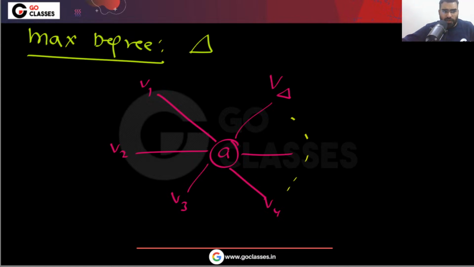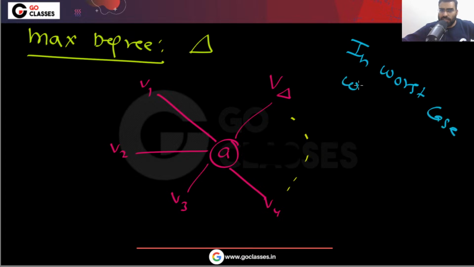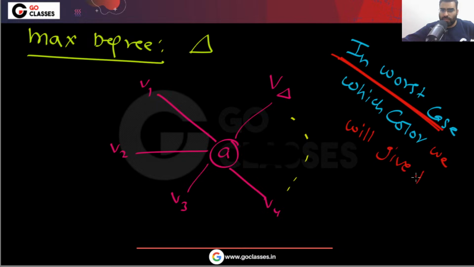Now you tell me, in the worst case, what color will you give to A? Please tell me. Which color are we going to give to A in the worst case?